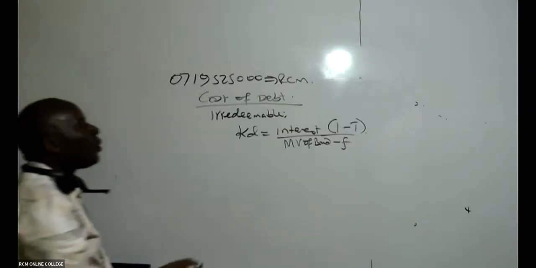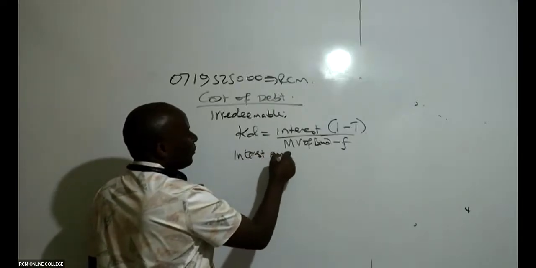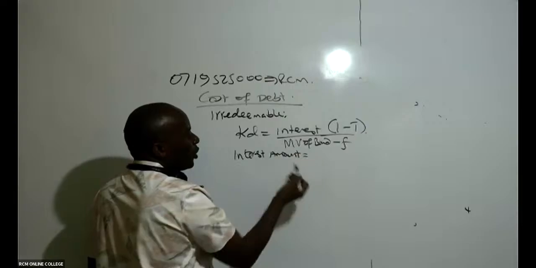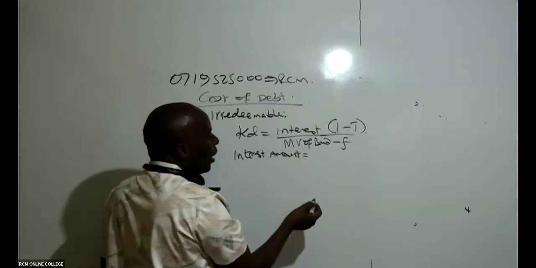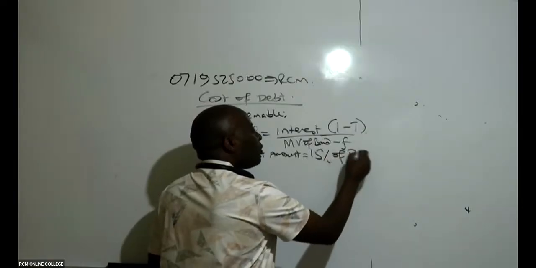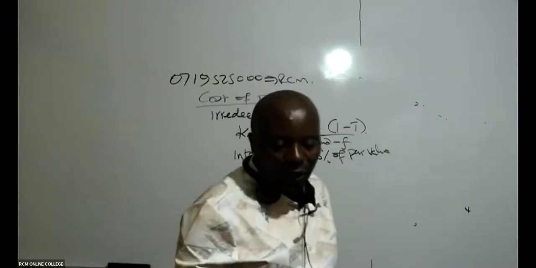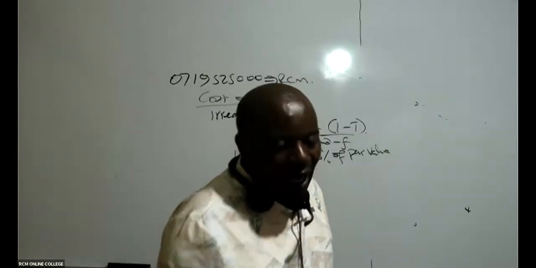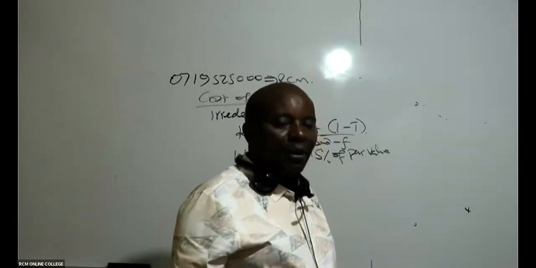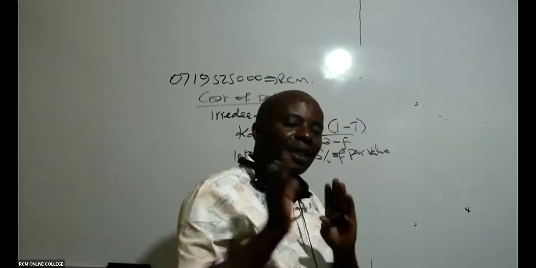The next thing I will do is compute the interest amount. This is very important, it confuses students. The rate of interest is 15%, so it is 15% of the par value. Remember, to get the interest amount, you take the coupon rate times the par value.